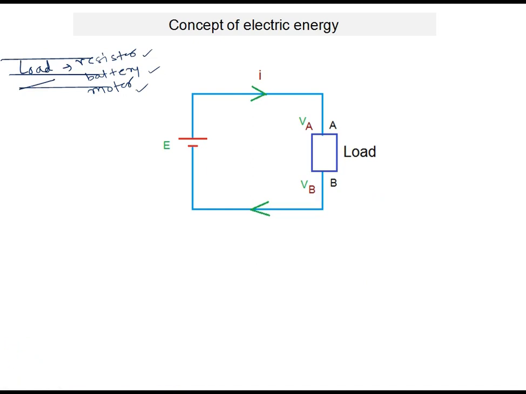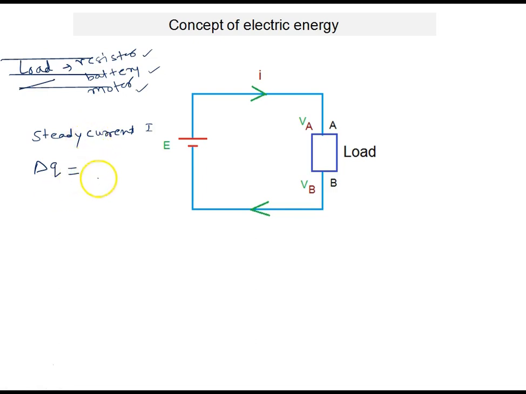Now tell me, if I say there is a steady current I in the circuit as I have shown in the diagram, tell me the quantity of charge which is entering at terminal A in time delta t.